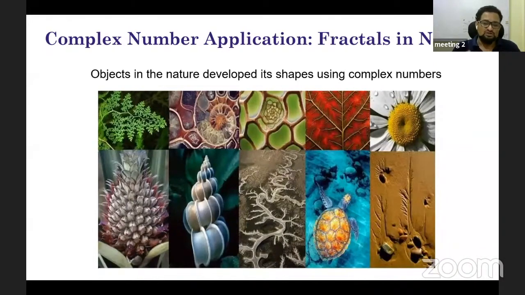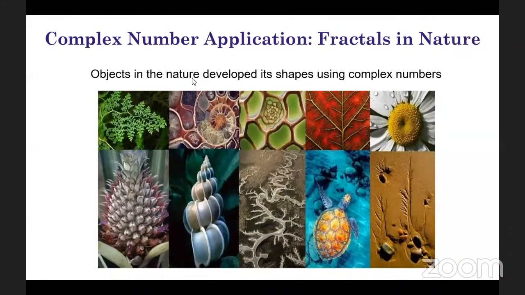The main motivation is that in nature we find equations which require complex numbers to be solved. In the same way, nature is also made up of different objects which require complex number representation, the kind of objects which I've shown here.